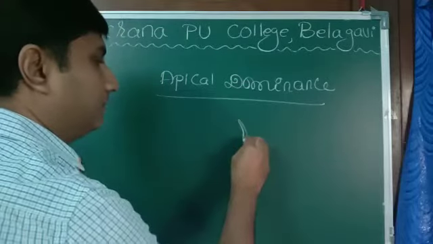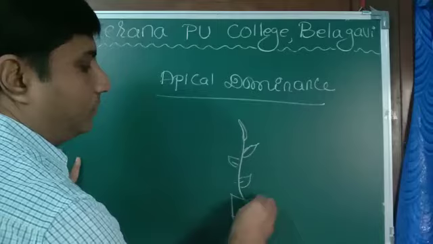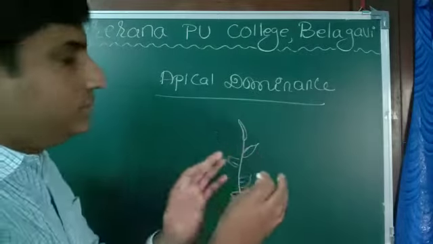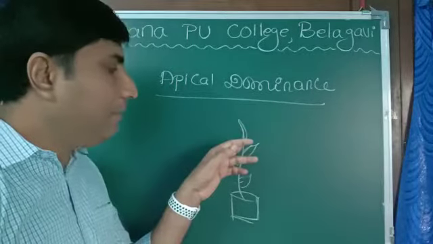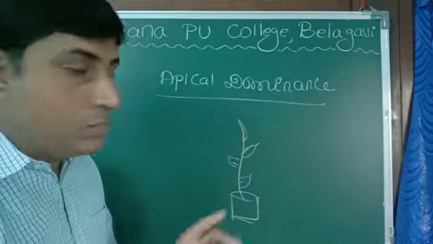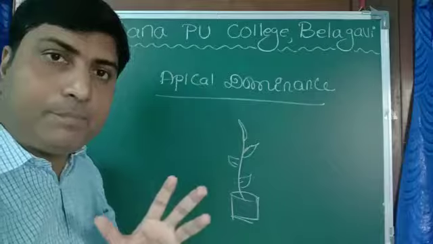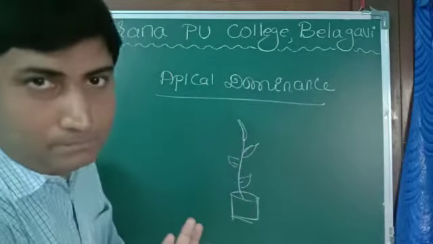Imagine a plant present in a pot. Now, generally auxins are accumulated at the tip of the plant. As long as they are present there, they will not allow the side branches to come. So it is called apical dominance. Apical means at the tip. They are present at the tip and do not allow the side branches to come.